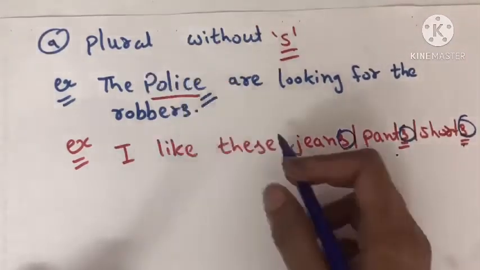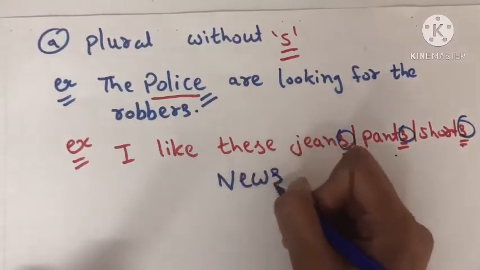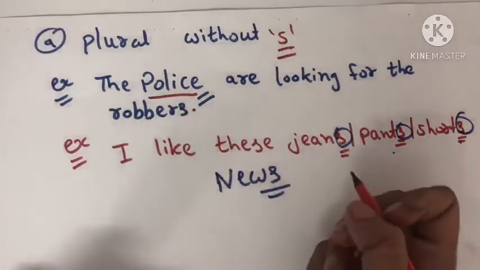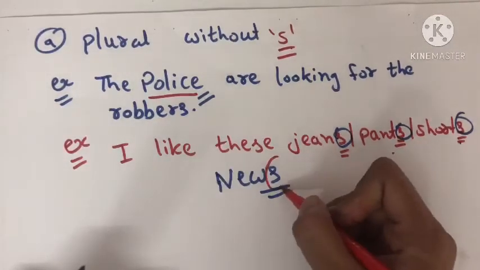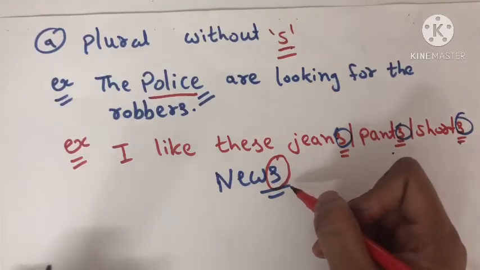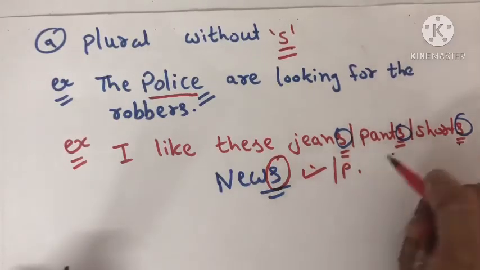We have another word that is called news. We do not say it's a very big new. We always say it is news, big news, even though it is singular, even though it is plural.